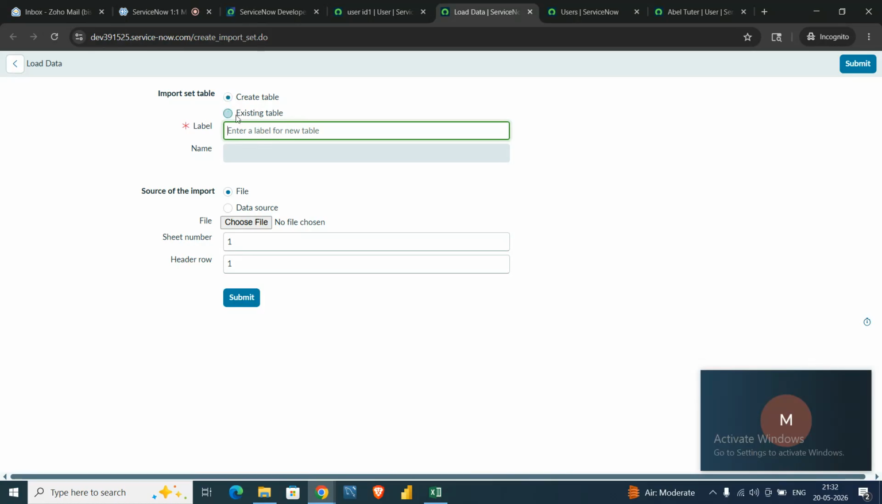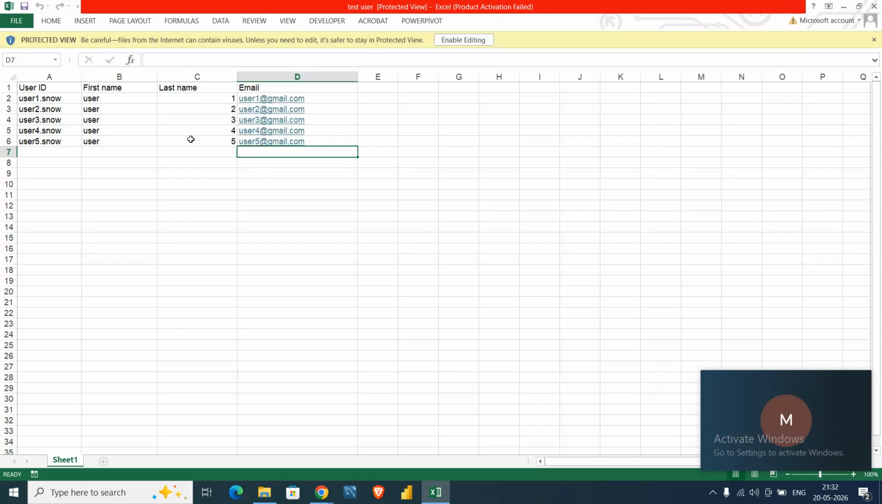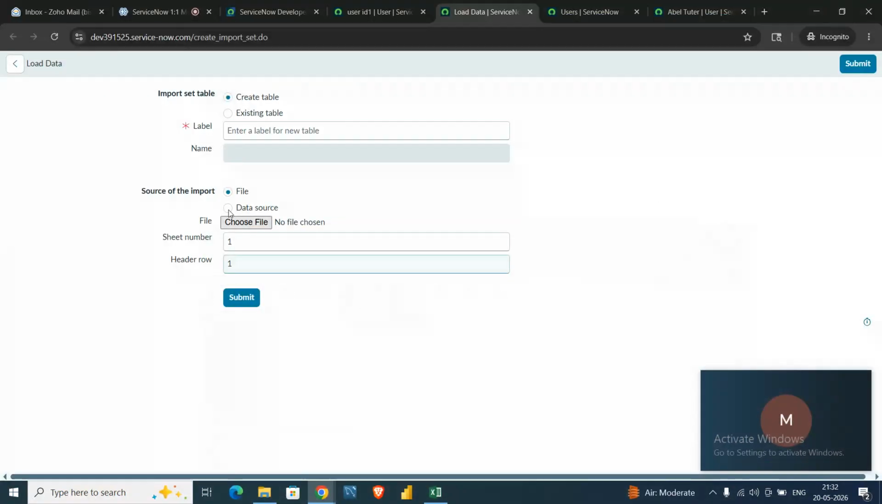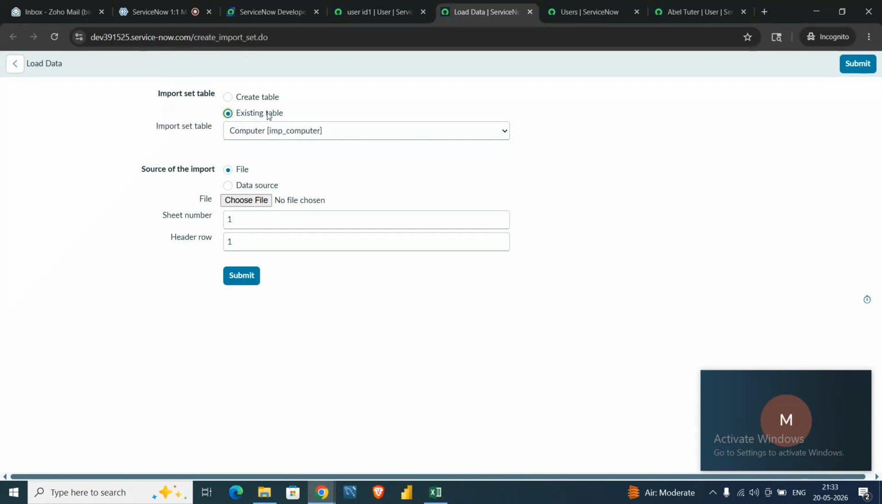So there are two options, as you can see: create table and existing table. What do these two mean? Suppose this is the first time I am loading data to the user table. In an organization, we import data not just a single time but multiple times, whenever it comes with 100 people, and sometimes another 100 people. So when you are creating it for the first time for a table, you always go for the create table option. When you do the same thing a second time, you can use the existing table.